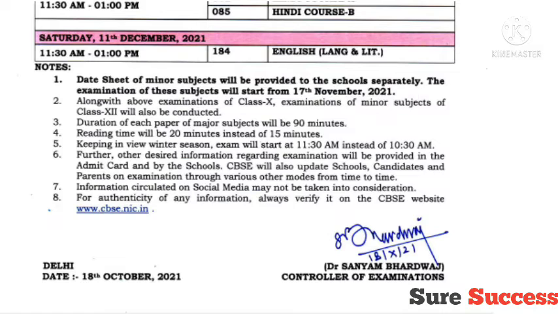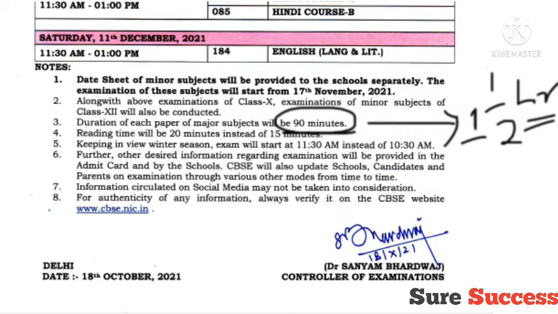Along with the above examinations of class 10, the examination of minor subjects of class 12 will also be conducted. As the minor subjects of class 10 are being conducted from 17th November, class 12 minor subjects will also be conducted on some dates. The duration of each paper of major subjects will be 90 minutes, that is, 1.5 hours.